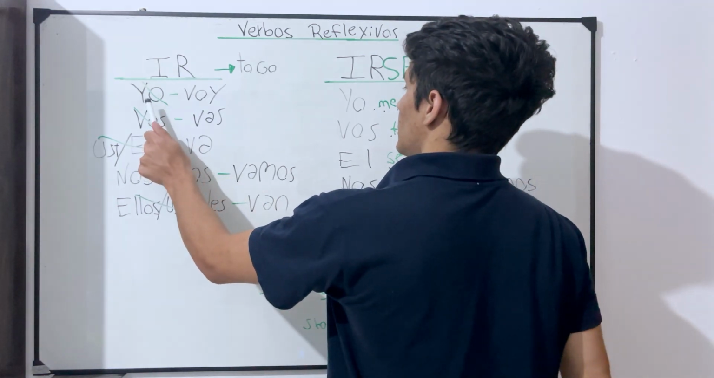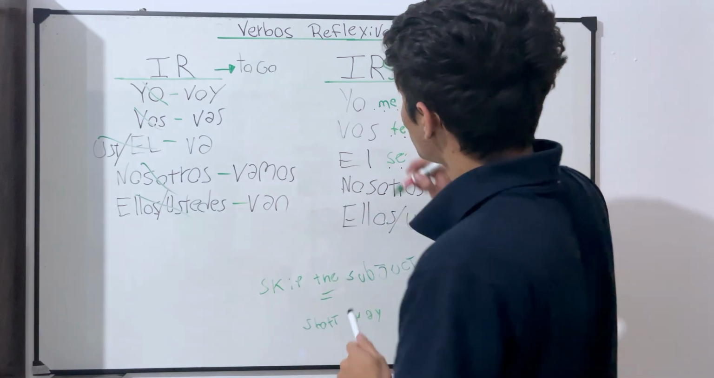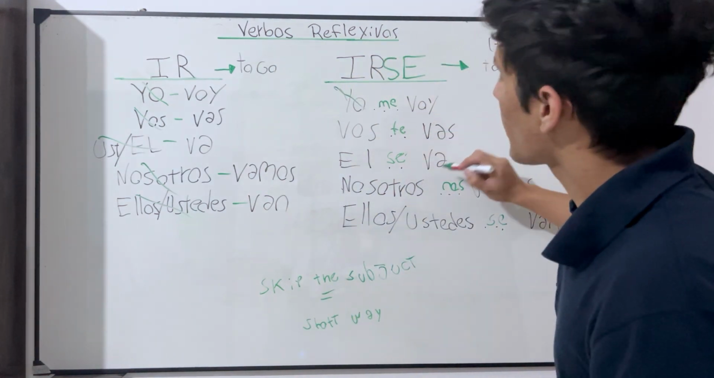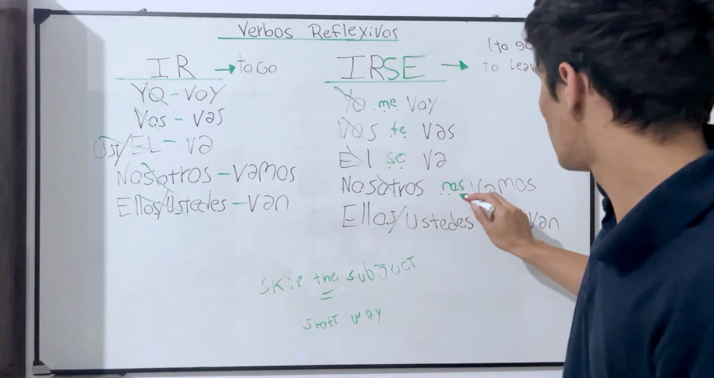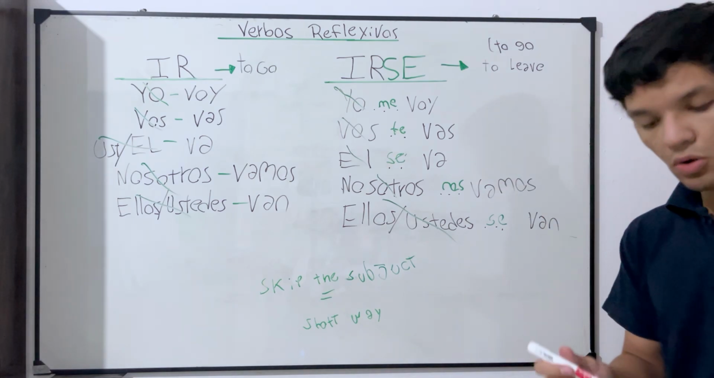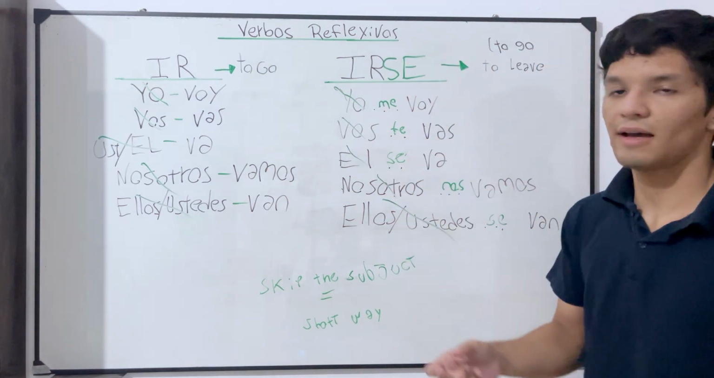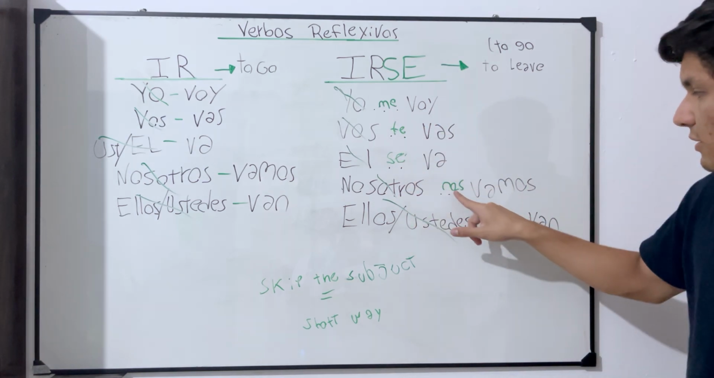We just gotta skip the subject, which is yo, vos, él, ella, nosotros, ellos, ustedes. So here we are going to say me voy, I leave, vos te vas, él se va, nosotros nos vamos, ellos se van. Okay? This is the short way for saying all of these type of verbs, the reflexive verbs. You gotta say the first part, okay, the second part.